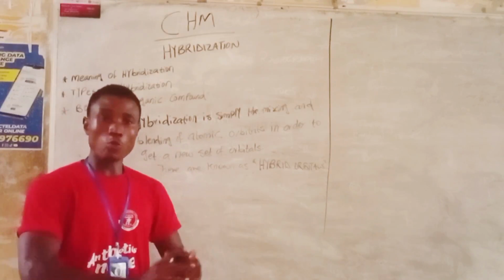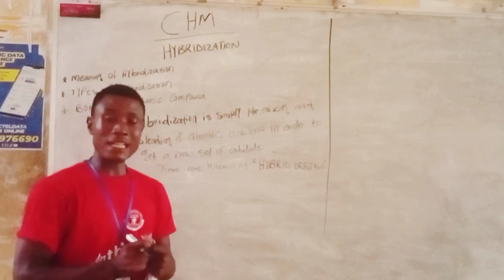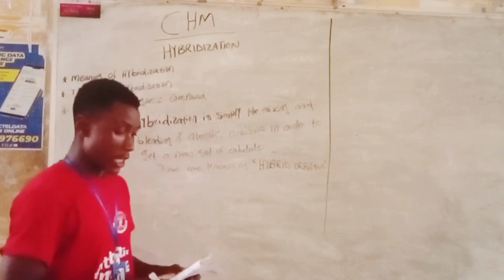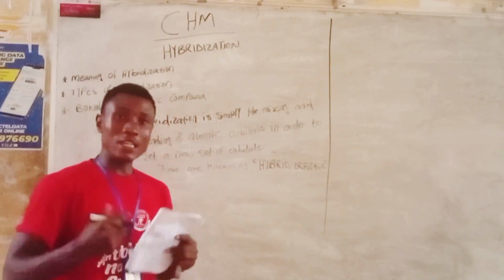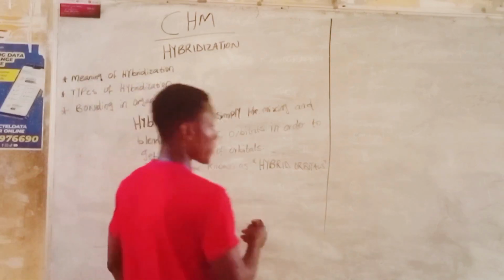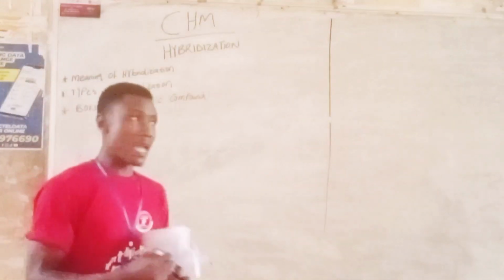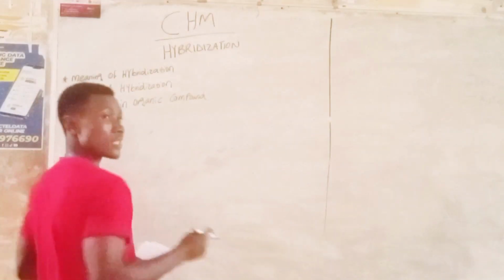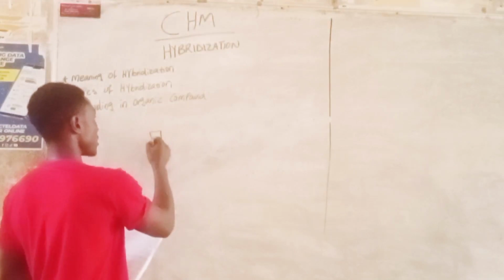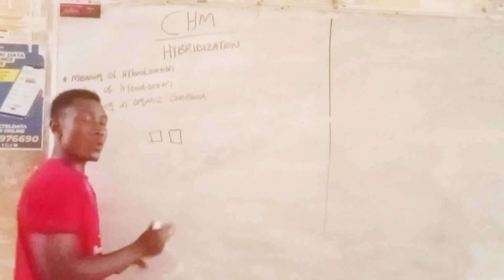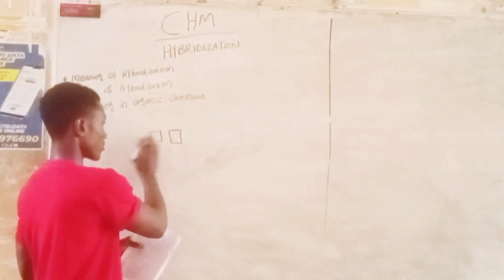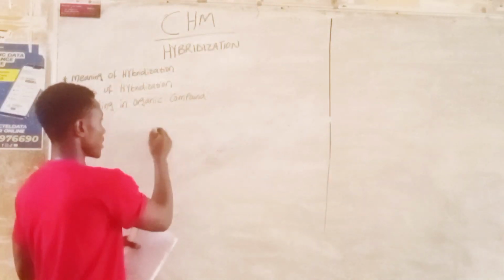Now, in standard organic chemistry, they say there are two electrons in the 2s orbital. In the 2s orbital, there are normally two electrons, so we are going to get something like this.